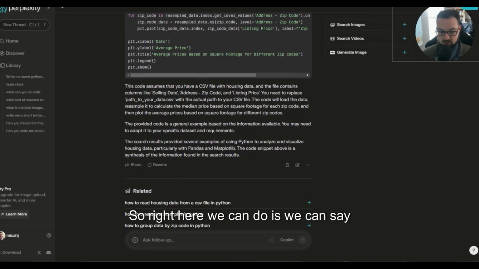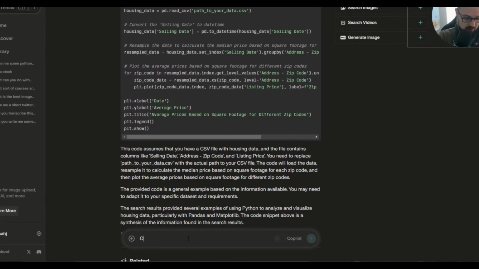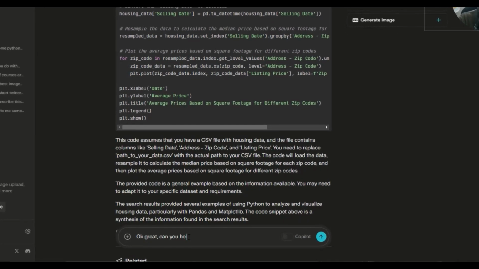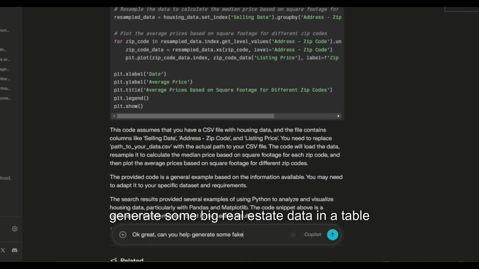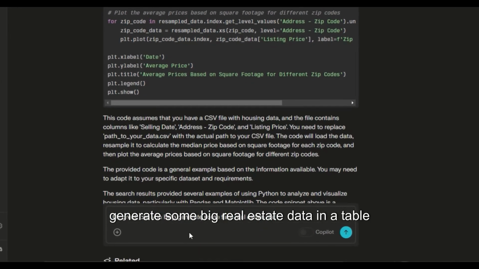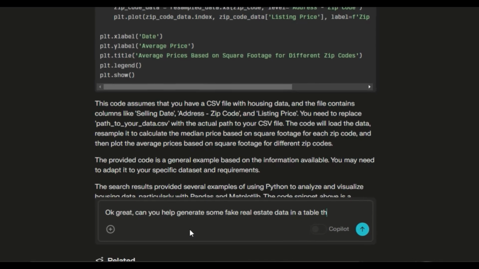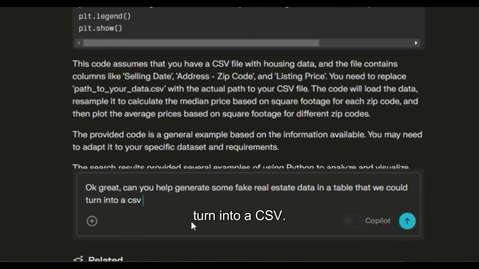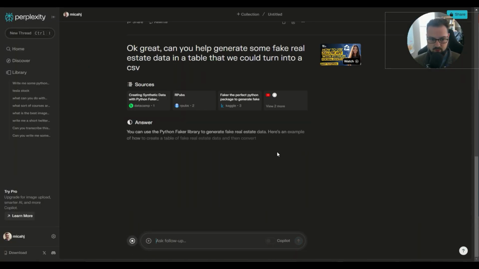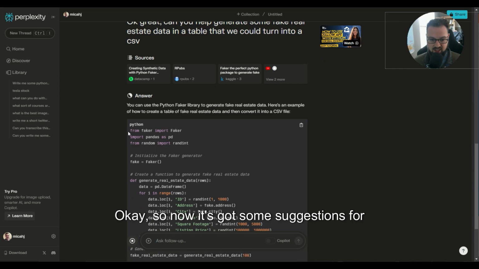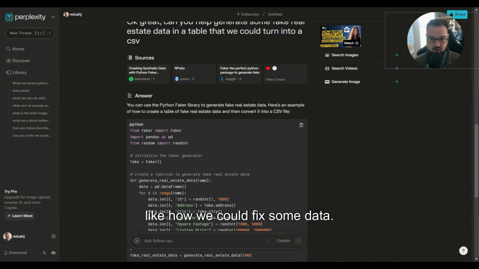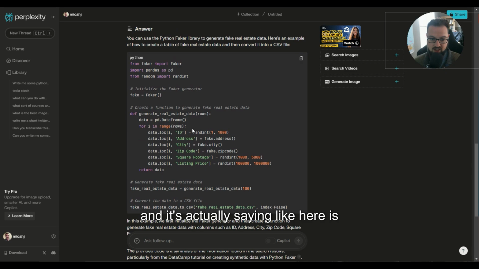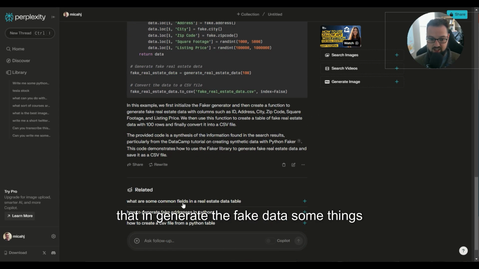So right here, what we can do is we can say, okay, great. Can you help generate some fake real estate data in a table that we could turn into a CSV. Okay, so now it's got some suggestions for how we could fake some data, and it's actually saying here's a Python library called Faker. We could bring that in, generate the fake data.